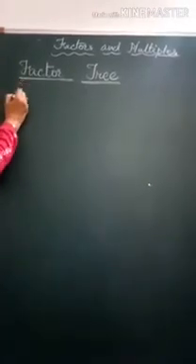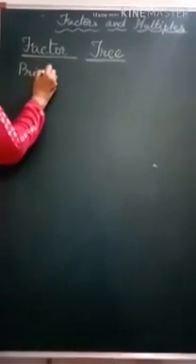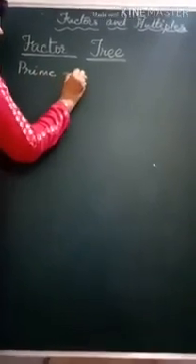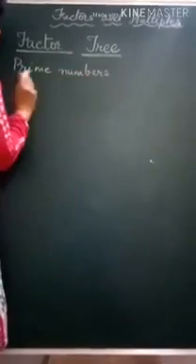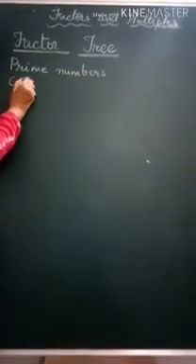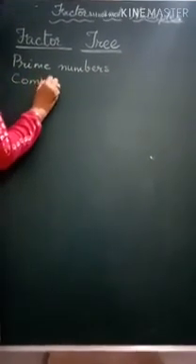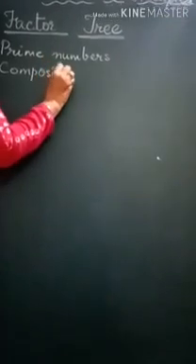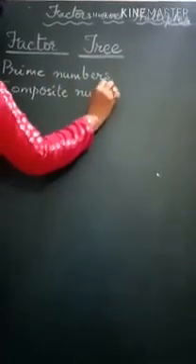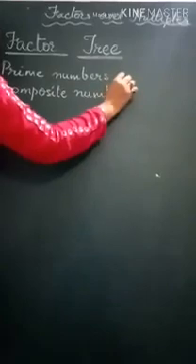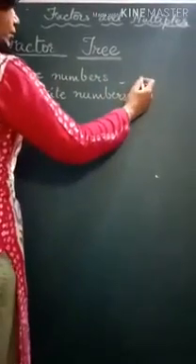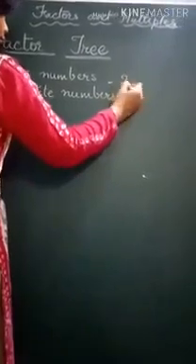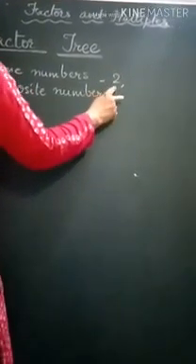Now let's learn how to make a factor tree. But for that, first we need to know what are prime numbers. All the numbers that we have learned are either prime numbers or composite numbers. Now prime numbers are those numbers which are multiples of only 1 and the number itself, like 2. 2 comes in the table of 1 and 2.